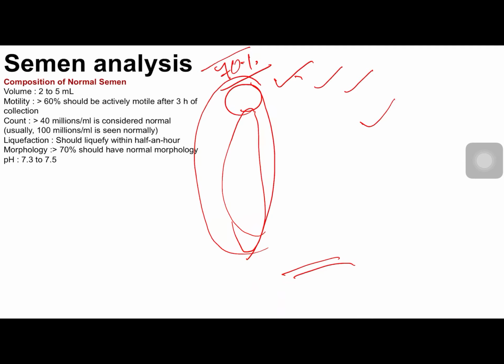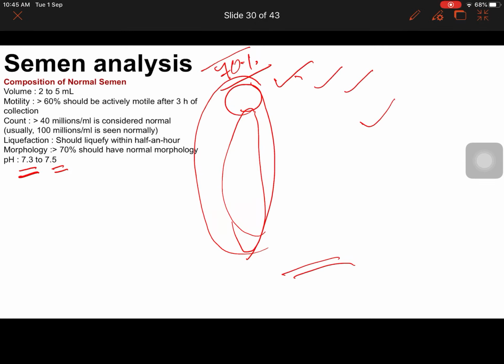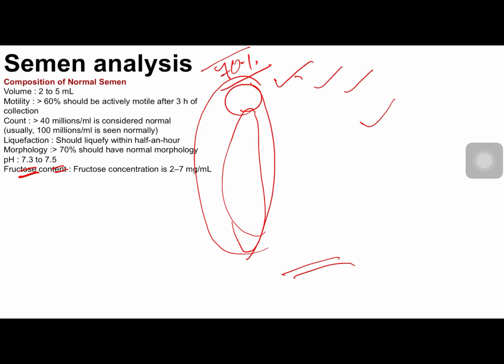Next is pH. Normally the pH varies from 7.3 to 7.5. Next is the fructose content. The fructose content is 2 to 7 milligram per ml.